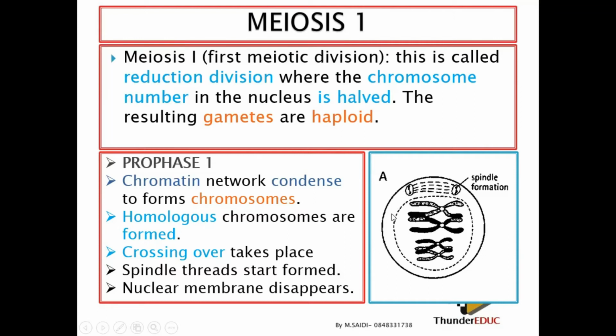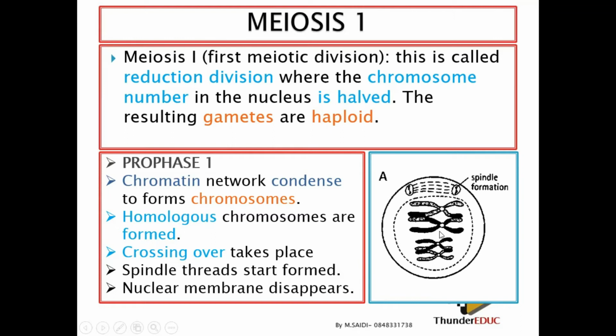And then now the centrioles start to move to opposite poles. As they move, the spindle starts to form. So once you see something like this, where they have crossed like this, then you just know that yes, this is prophase. Why? Because the chromosomes are crossing over. Homologous chromosomes are crossing over.